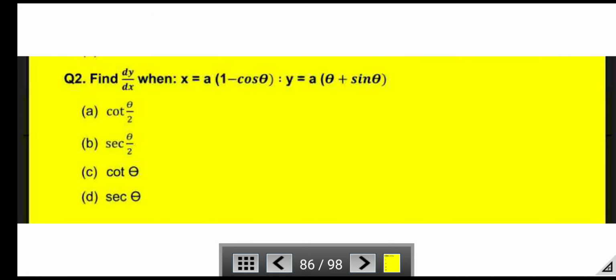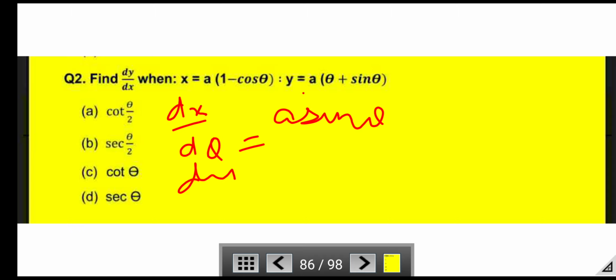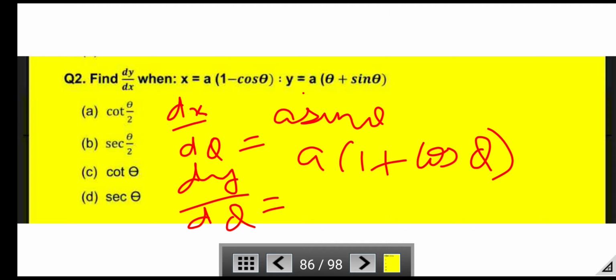Next question. Find dy/dx when x = a(1 - cos θ) and y = a(θ + sin θ). Now differentiate, dx/dθ is equal to a sin θ and dy/dθ is equal to a(1 + cos θ). Now by dividing these two equations, dy/dx is equal to (1 + cos θ) divided by sin θ.